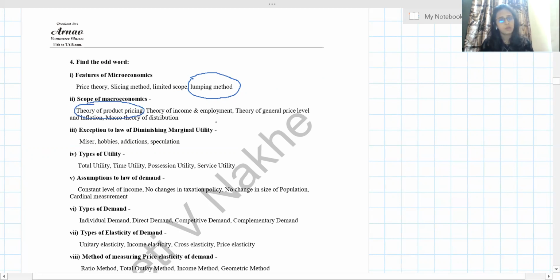Income, employment, yes. General price, then inflation, distribution, yes. Next, exception to the law of DMU, diminishing marginal utility. Miser, yes. Hobbies, yes. Addiction, yes.